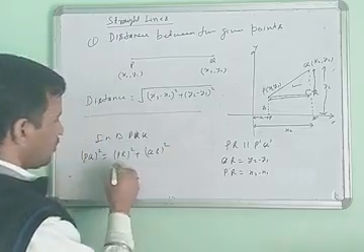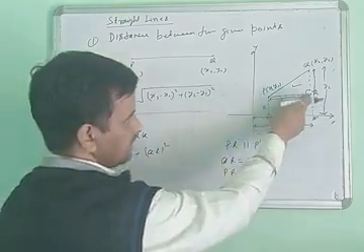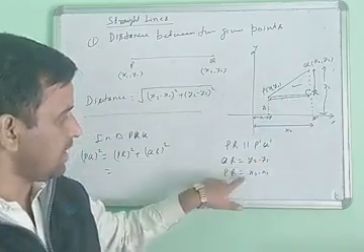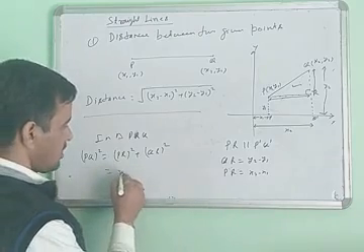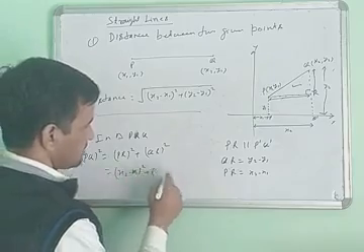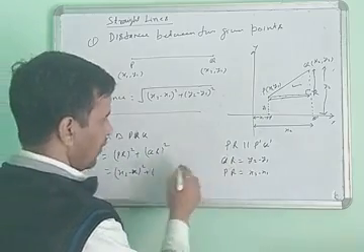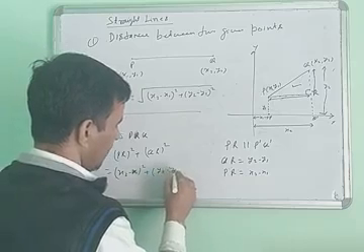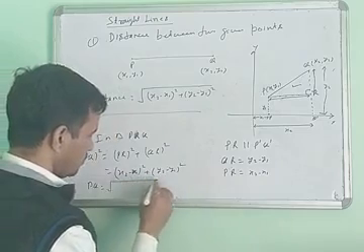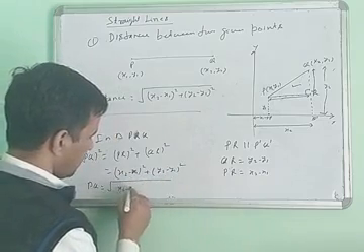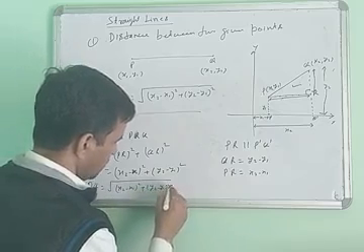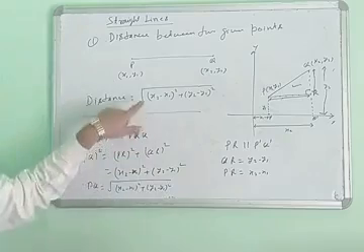So what is the length of PR here? The length of PR is the square root of x2 minus x1 whole square, plus the length of QR, y2 minus y1 whole square. But then you can find the length of PQ, which is under the root x2 minus x1 whole square plus y2 minus y1 whole square. This is the derivation of this identity.